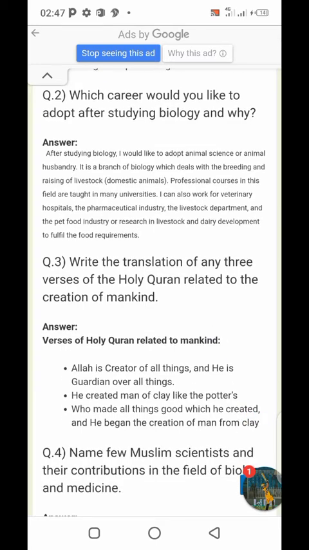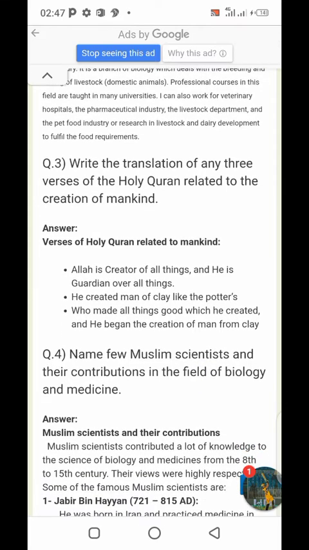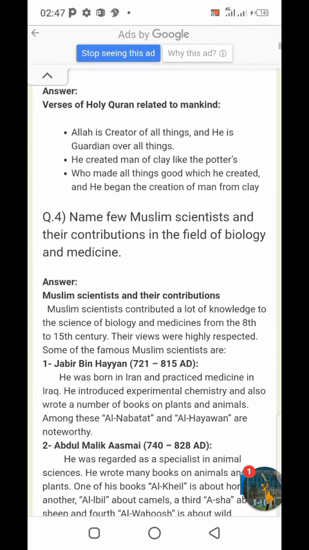Question number 3 is: write the translation of any 3 verses of the Holy Quran and relate it to the creation of mankind. So the answer is: Allah is the creator of all things. As we know, Allah is the creator of all things and He is guardian over all things. It means He manages all things. The second example is: He created man of clay like the potters. Verse number 3 is: who made all things good which He created, and He began the creation of man from clay.